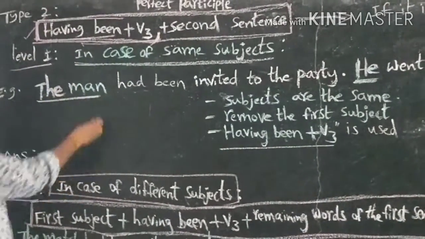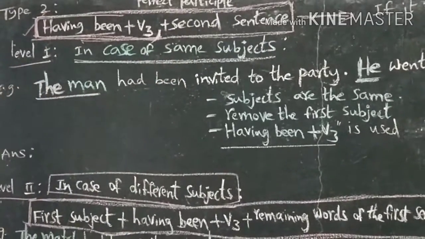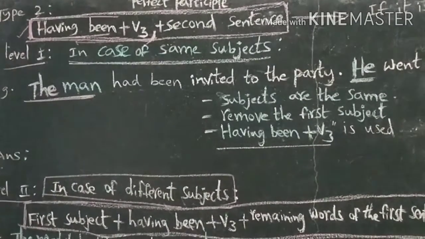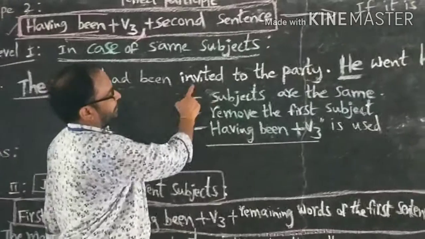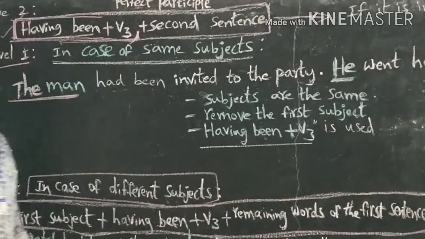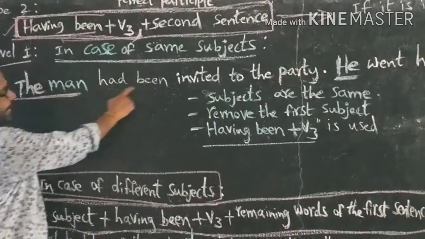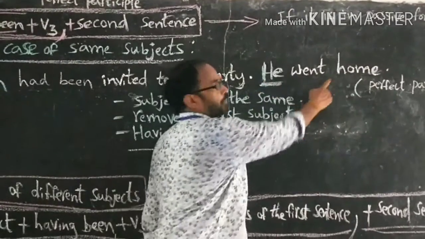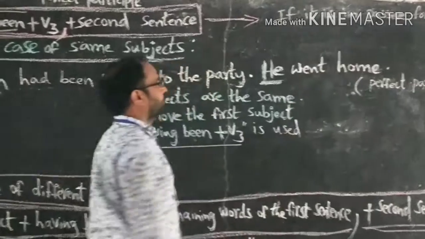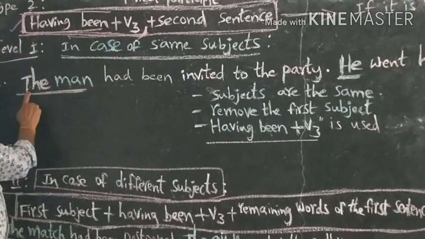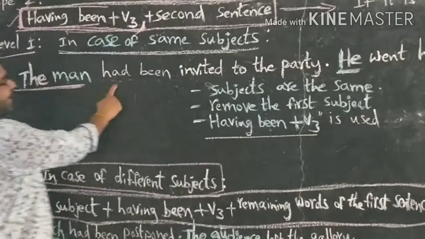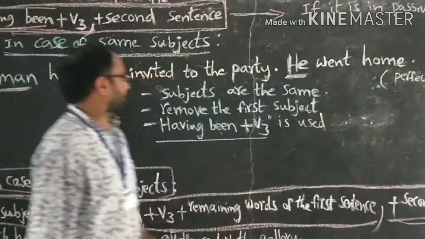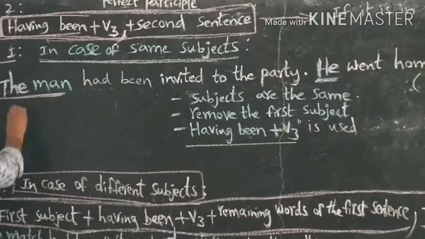Level 1, in case of same subjects. For example, the man had been invited to the party. Full stop. He went home. The first clause is the man had been invited to the party; the second clause is he went home. Here, the subjects are the same.